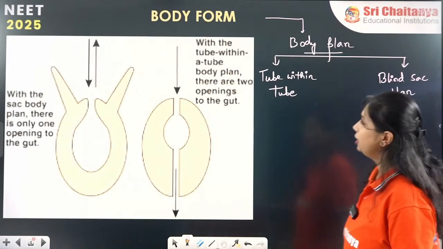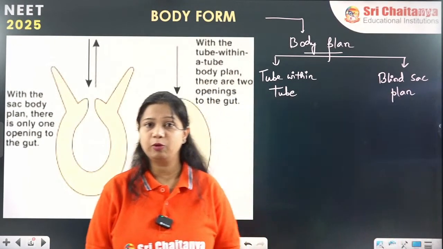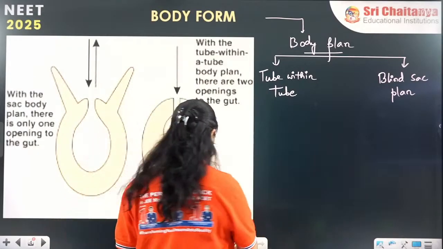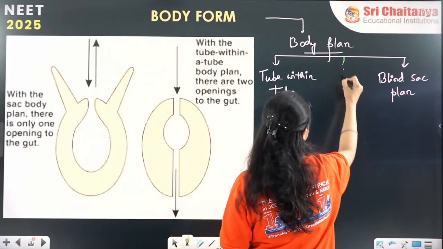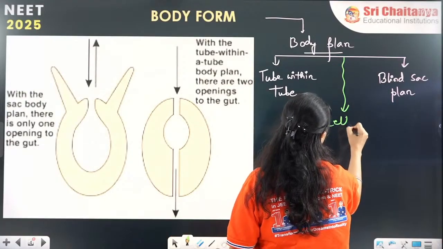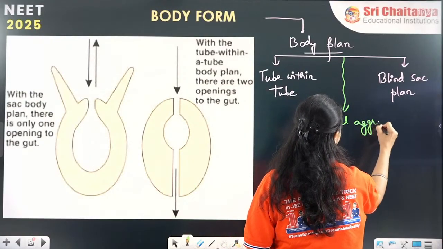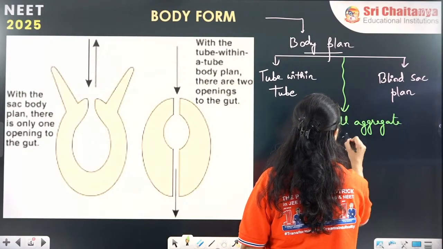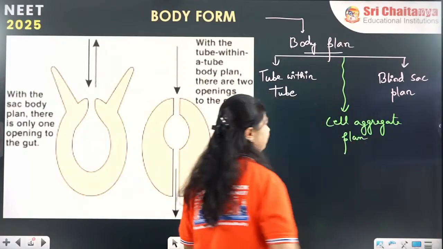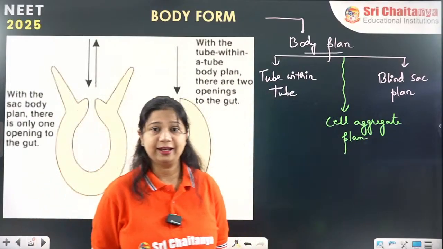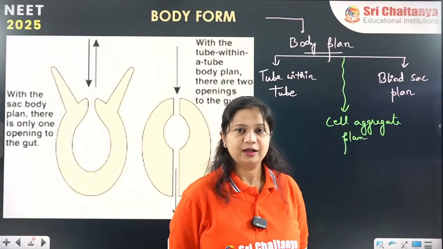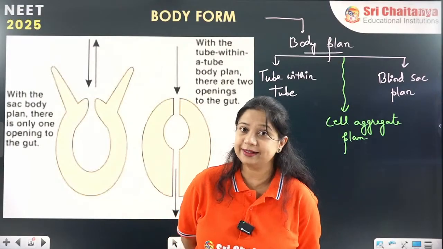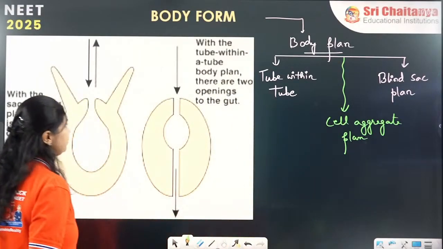There is one more body plan which is called the cell aggregate plan, which is the most primitive type of body plan. So cell aggregate, blind sac, and tube within tube body plan, these are the three different types of body plans we have.